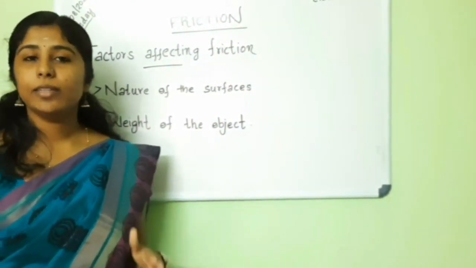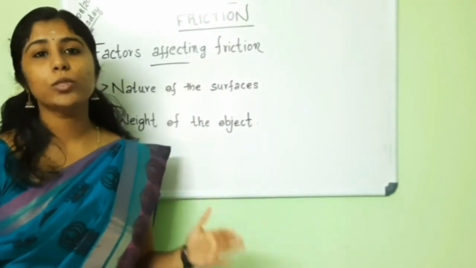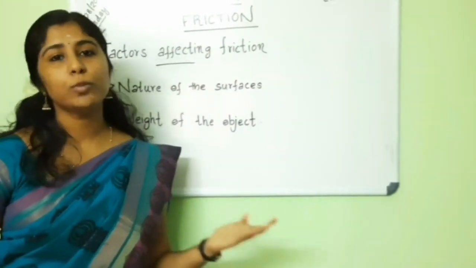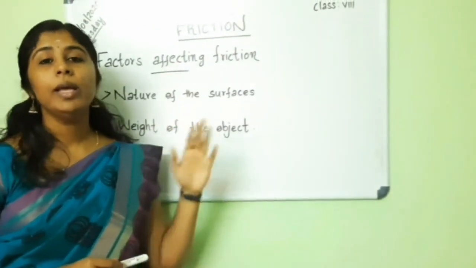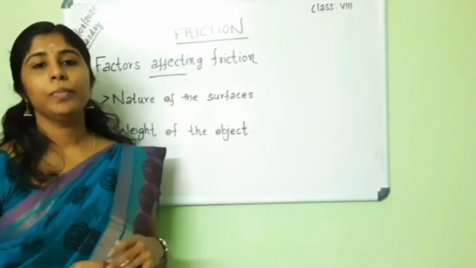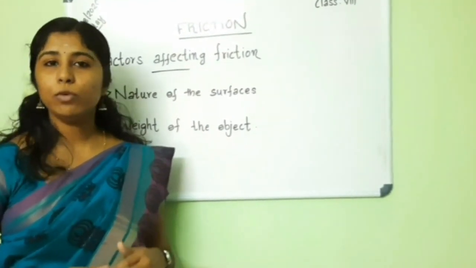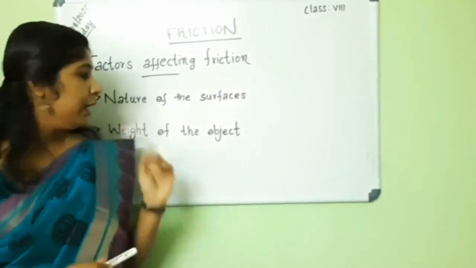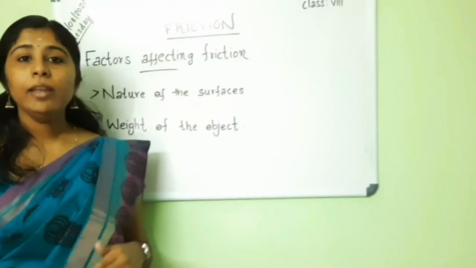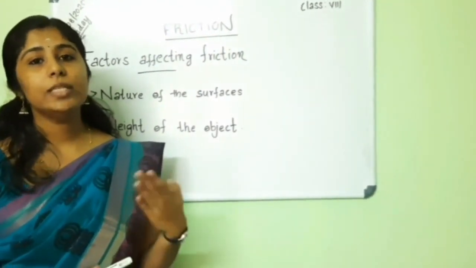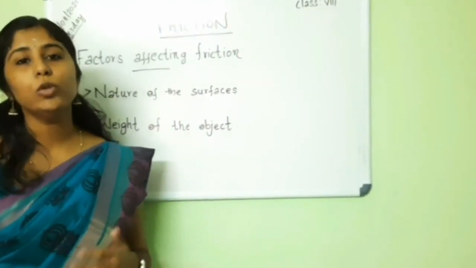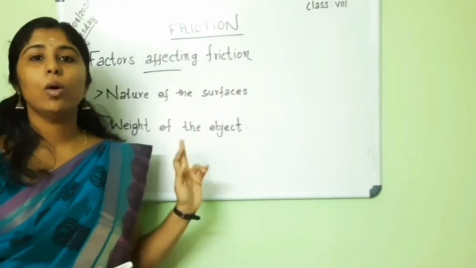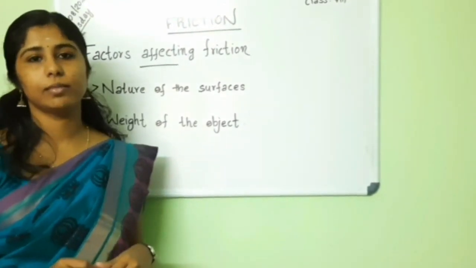That is, the roughness or smoothness of the surfaces. The frictional force depends on the roughness or smoothness of the surfaces, commonly called the nature of the surface. And also, the frictional force depends on the weight of the object. If the weight of the object is greater, the frictional force also will be greater. Okay? These are the two factors on which the frictional force depends.